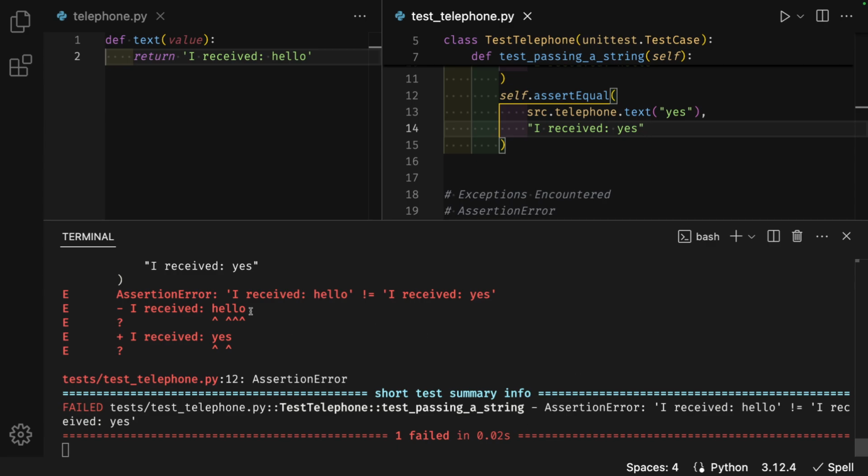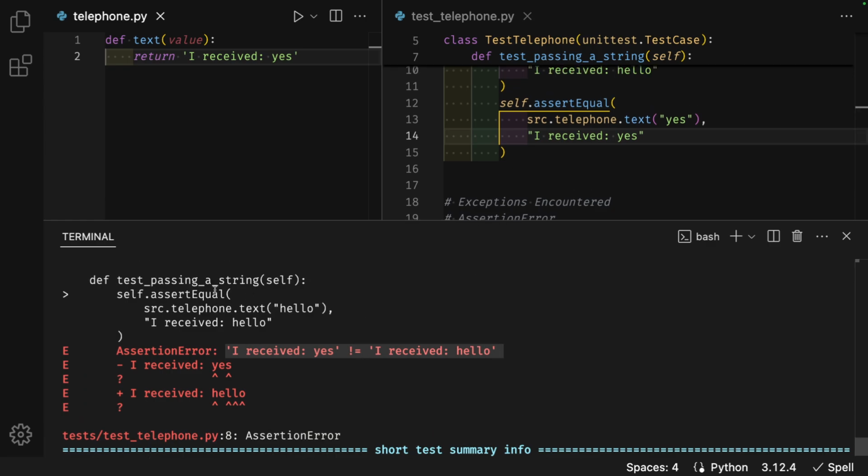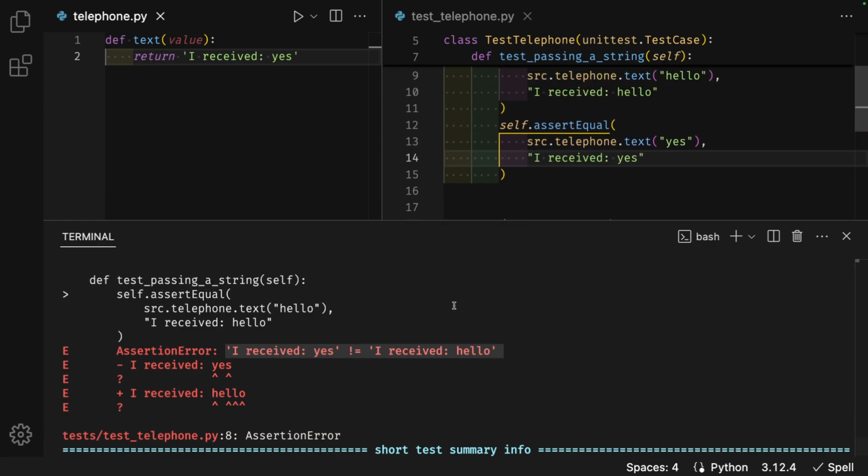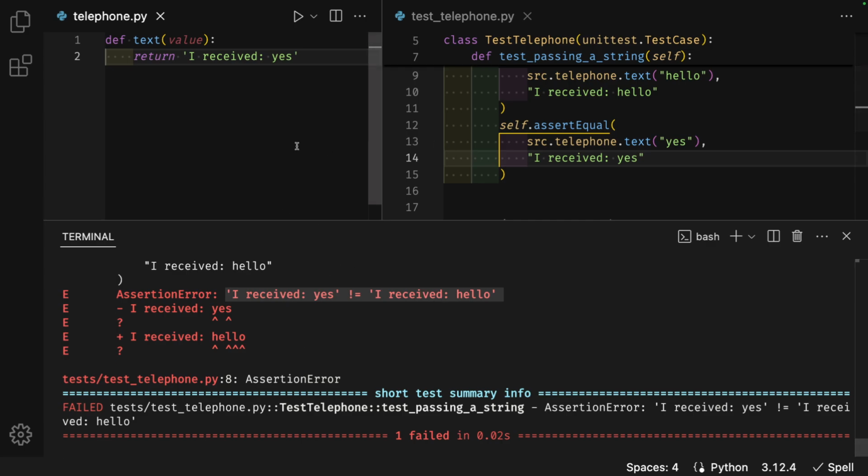The terminal shows an assertion error. I received hello is not equal to I received yes. If I change hello to yes, I get another assertion error. I received yes is not equal to I received hello. This is for the previous assertion that was passing, so this will not work. I'm going to change this to use the input.